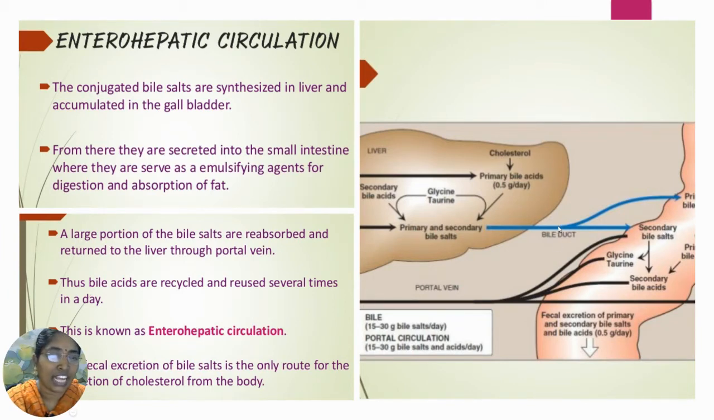If there is any obstruction of the bile duct, it causes the accumulation of the bile salts in the gallbladder or in the liver. It leads to the condition known as obstructive jaundice. That means elevated levels of the bile salts take place. Okay, that is a different topic.